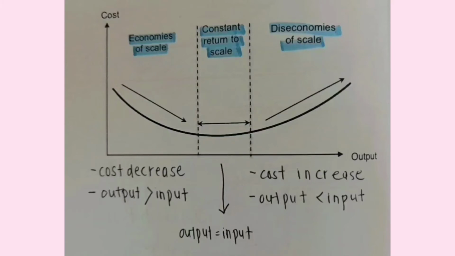The next one is constant returns to scale. An increase in scale of operation leads to no change in average cost. The last one is diseconomies of scale. An increase in scale of operation leads to an increase in average cost per unit produced.